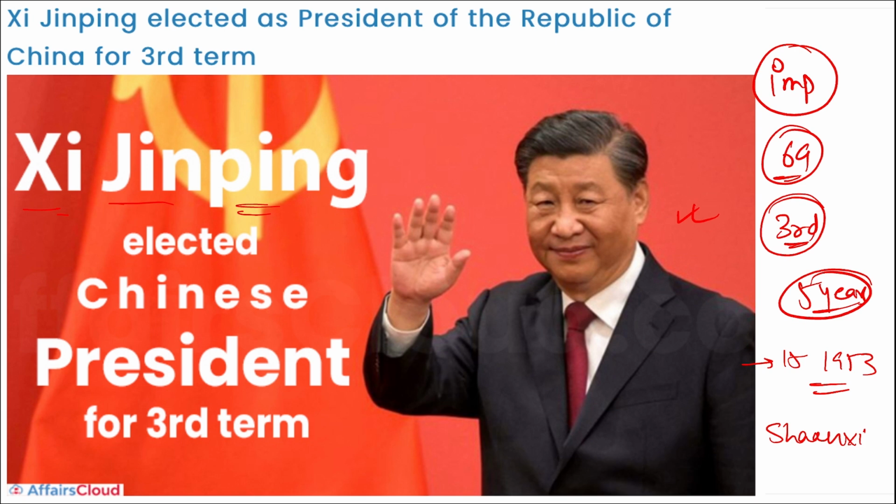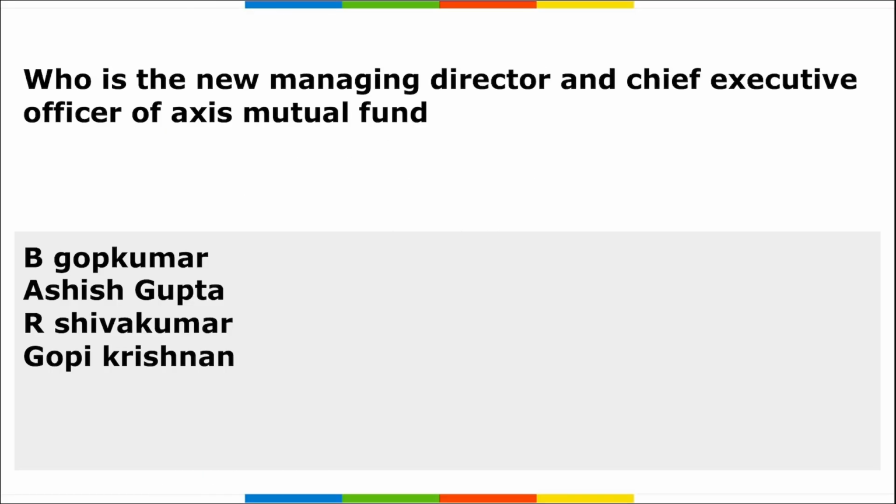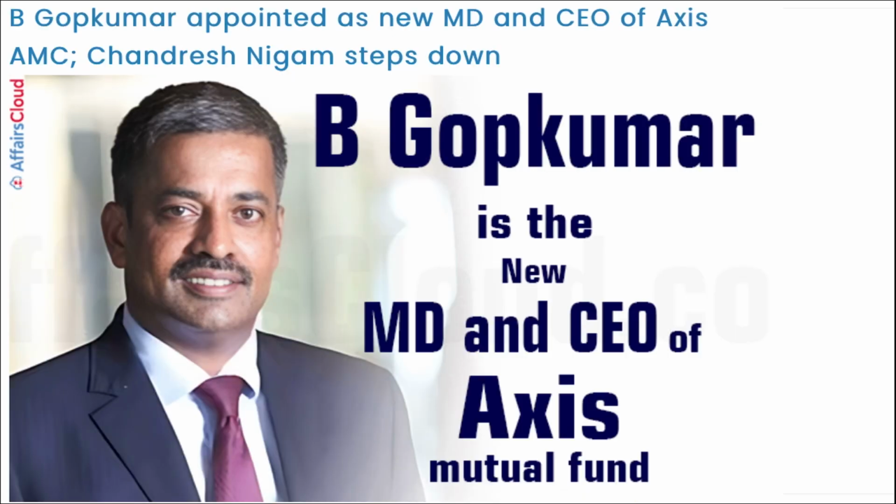Next, who is the new Managing Director and Chief Executive Officer of Axis Mutual Fund? Remember B. Gop Kumar, as you can see him in the picture here. He will be succeeding Chandresh Nigam as the new Managing Director and Chief Executive Officer of Axis Mutual Fund.